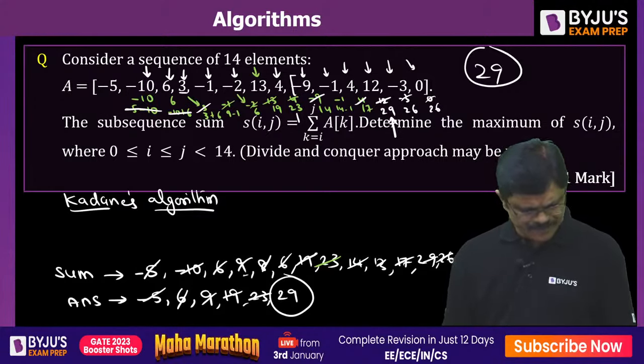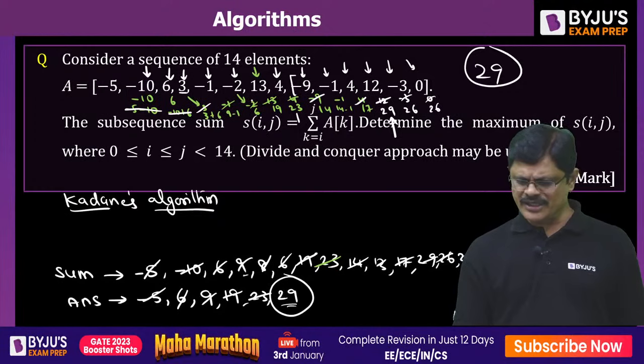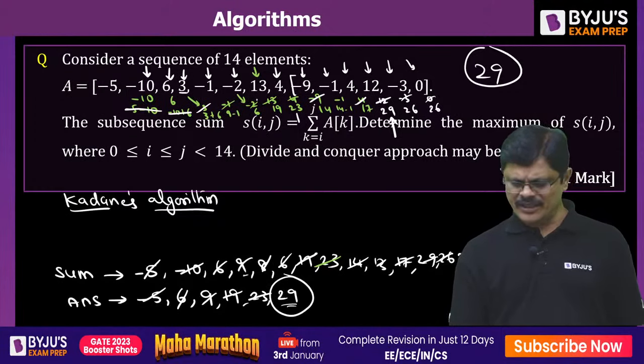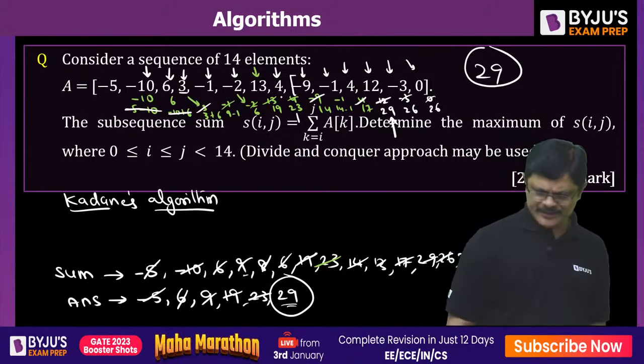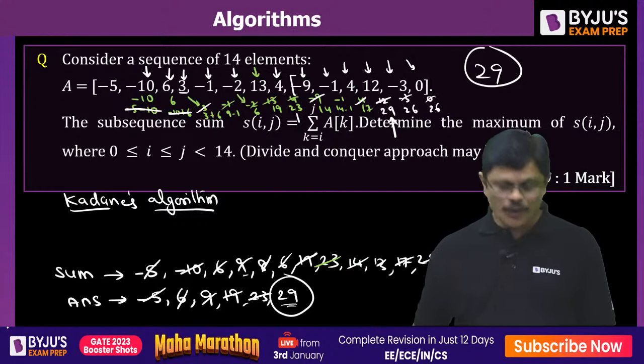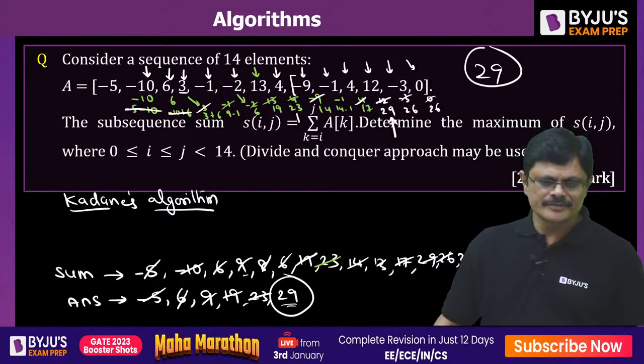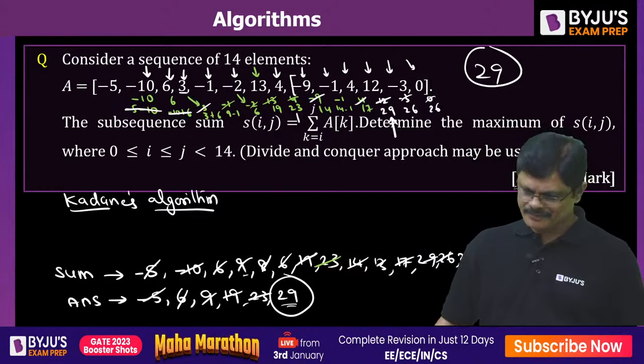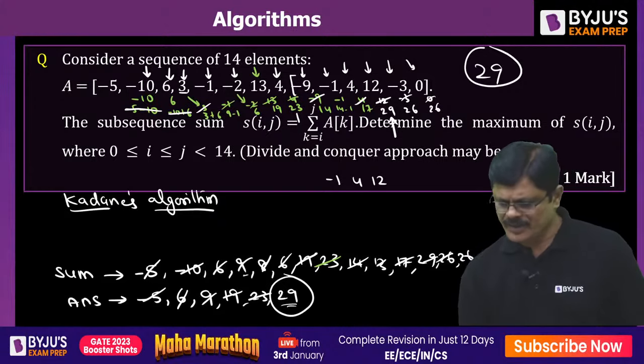You can see from 29, the previous ones: 12, 4, 16, 15, minus 9. 15 minus 9 is what, sir? Okay, I think from 13 it will start, because 13 is updated with that one, that is the value you are going to take. Hope you understand. You can just see that from 12, 4, minus 1, then minus 9.